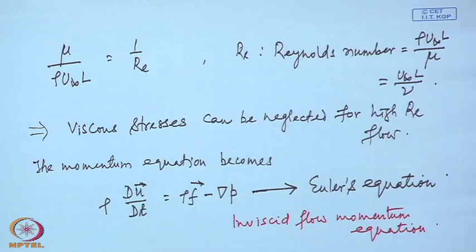What are these two boundary conditions? Again considering flow over a body, the boundary condition is that there is no relative velocity with respect to the body. There will be no relative velocity between the body and the fluid, which needs both the tangential component of the velocity as well as the normal component of velocity to remain the same, or if the body is at rest, both of them are 0.